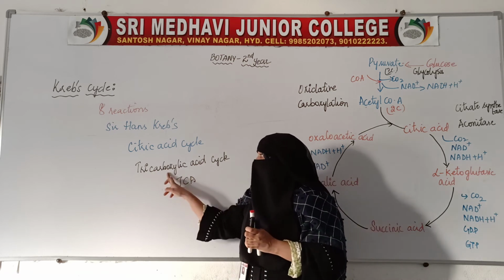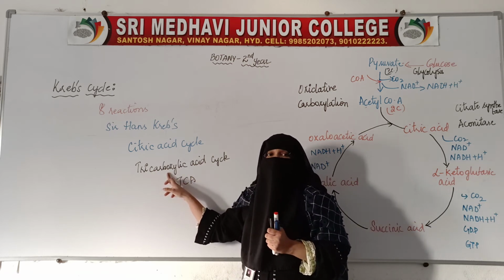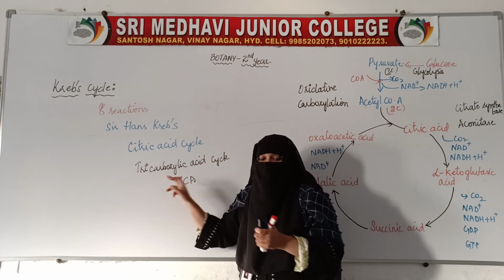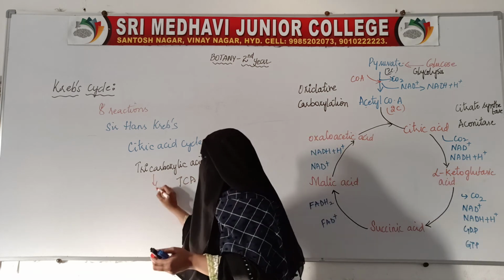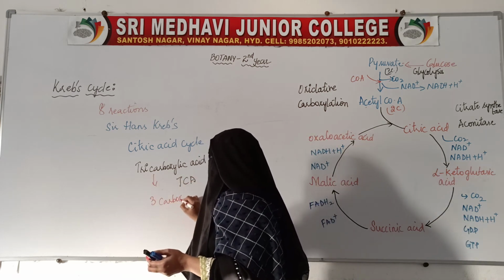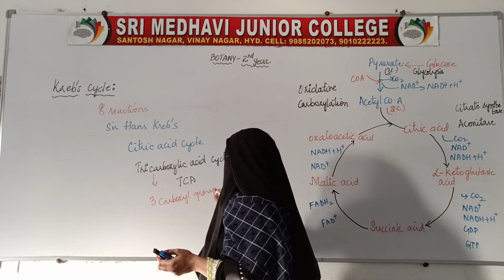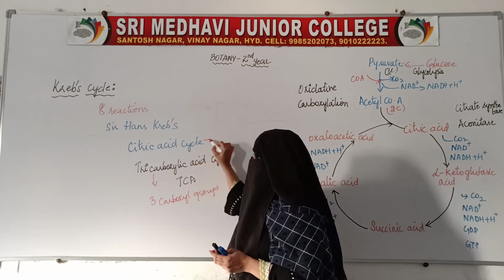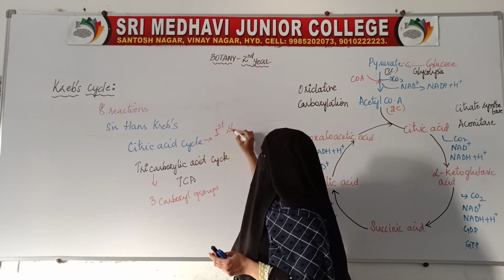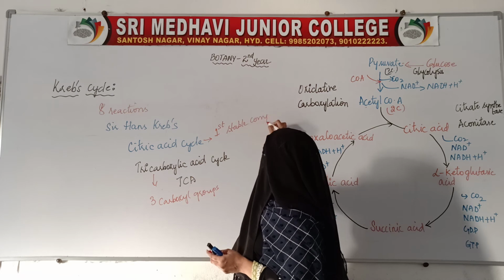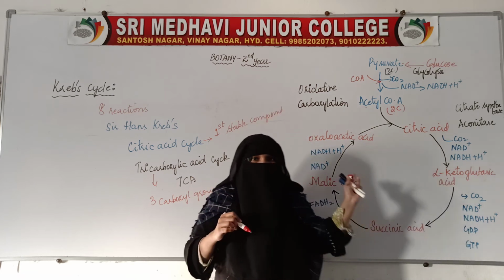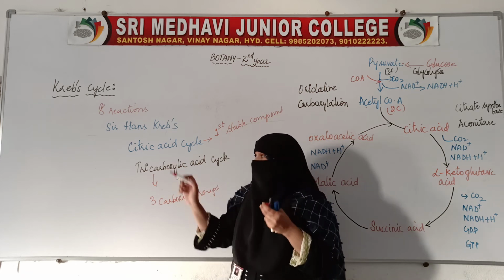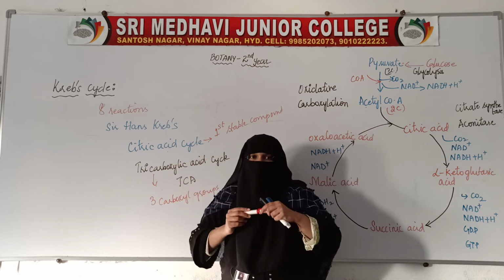Why is it called the tricarboxylic acid cycle? Because it consists of 3 carboxyl groups. That is why it is called the tricarboxylic acid cycle. Why is it called the citric acid cycle? Because the first stable compound formed during this cycle is citric acid. So that is why it is called the citric acid cycle.